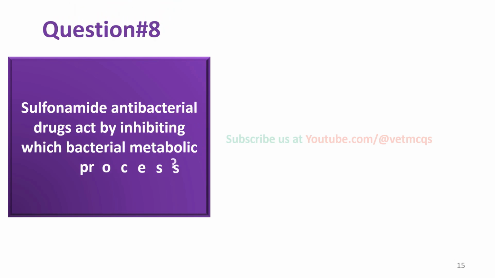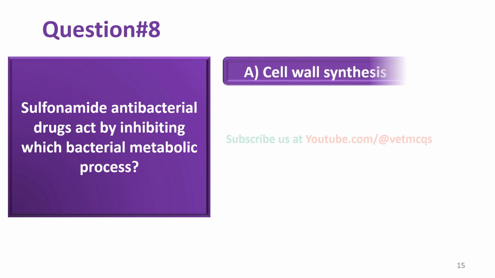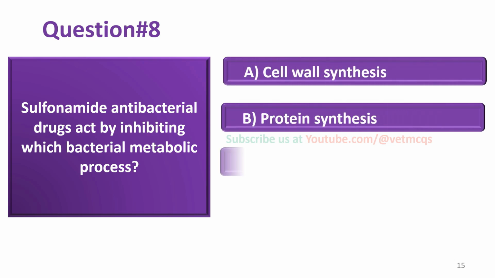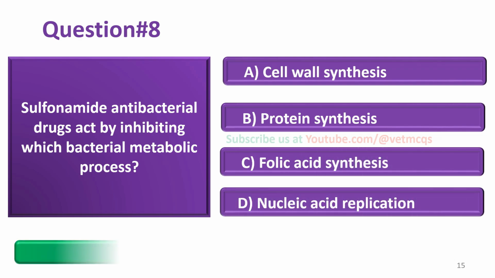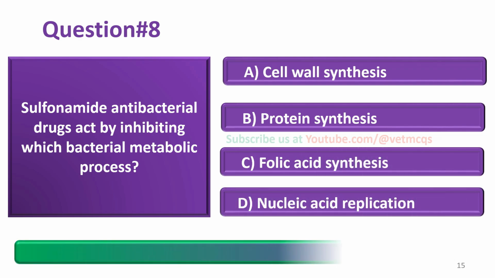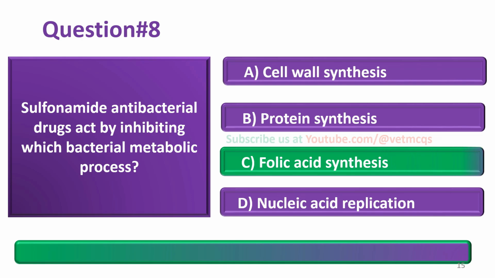Sulfonamide antibacterial drugs act by inhibiting which bacterial metabolic process? Cell wall synthesis, protein synthesis, folic acid synthesis, nucleic acid replication. And the correct answer is option C, that is folic acid synthesis.